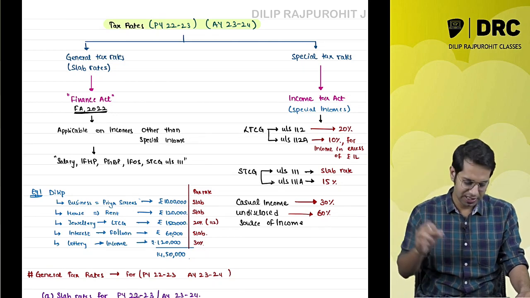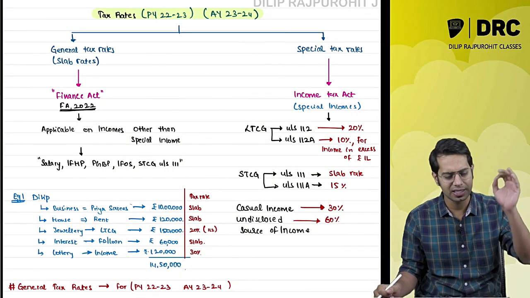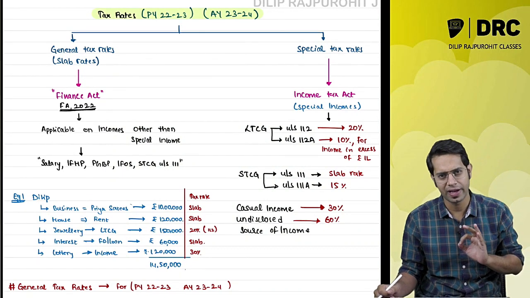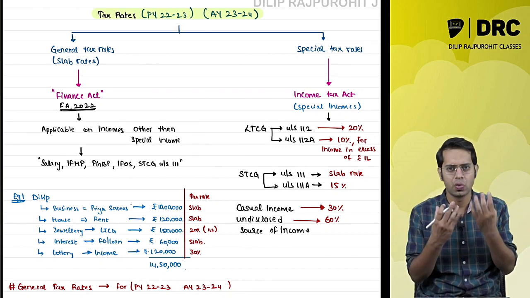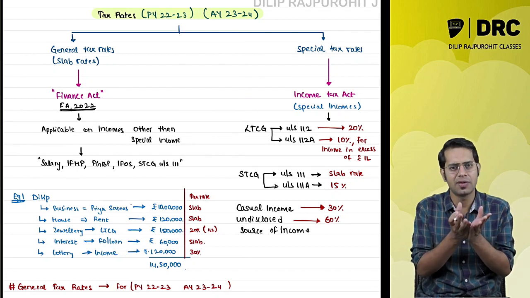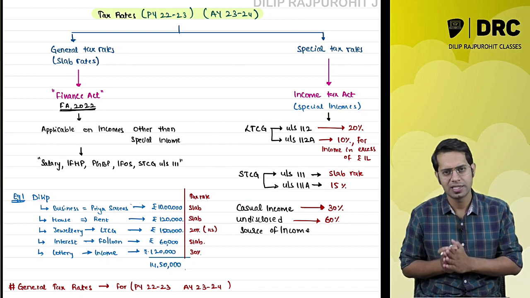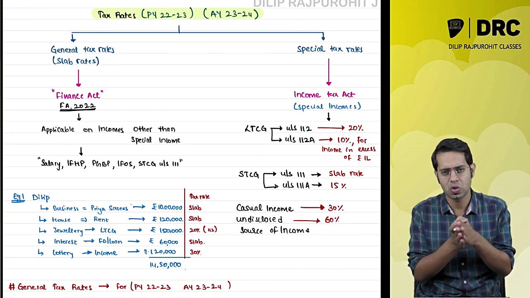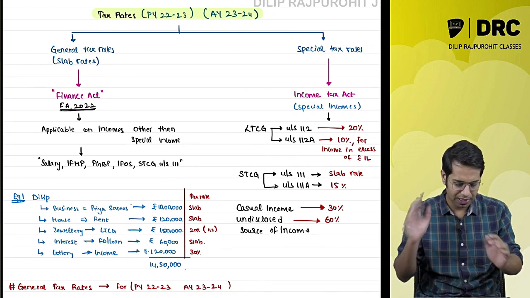So the tax rates are basically of two types. One is called general tax rates, one is called special tax rates. General tax rates are normally given where, sir? It is given in the Finance Act. So every year when the budget is conducted, people are interested in knowing whether there is any change in tax rates or not. So the tax rates which they want to see will be given in the Finance Act, that is the budget. For your examination, the Finance Act 2022 is applicable. The budget which was conducted on 1st February 2022, that is last year, is applicable to you.